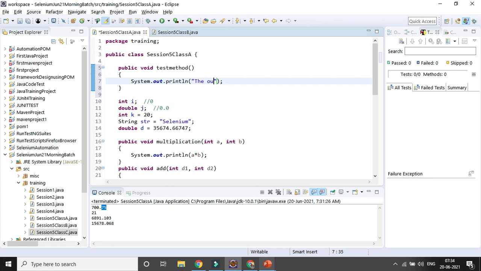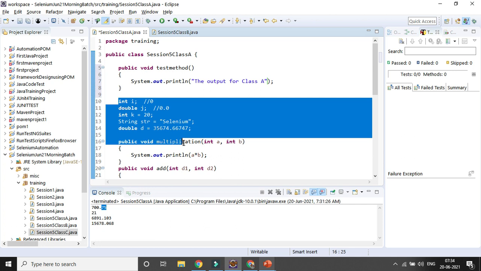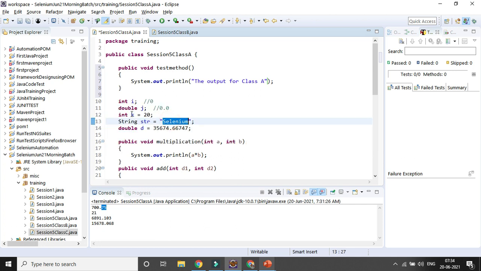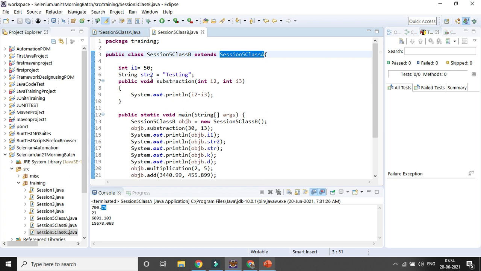Output for class A. So that is the thing I want to print, right? Here, whatever we have declared, if nothing was in common, right? Here you can see integer i, k, string d, and multiplication and addition we have written, and in the other class we have created another variable, another method.